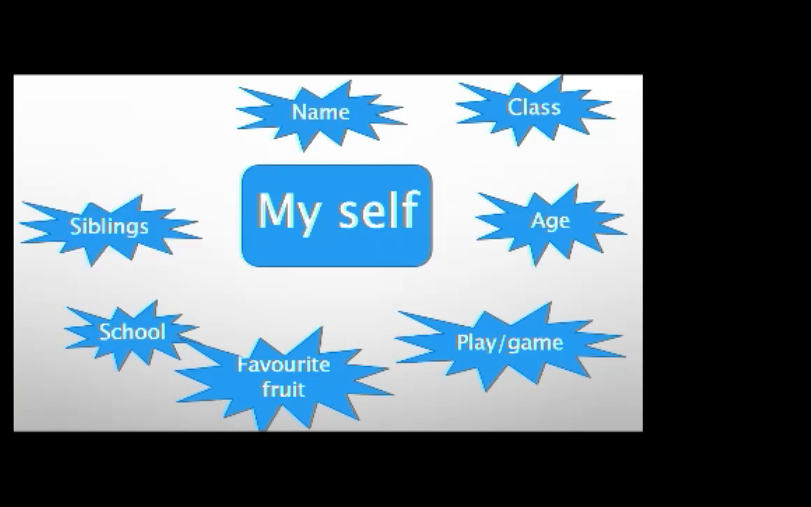The next thing is siblings. Now dear students, do you know what it means? Siblings mean your sisters and brothers. When we call them sisters and brothers, we say it's siblings. And then your father's name, your mother's name, you can tell all these things. Hope you have thought about how to describe yourself, your name, your class, your age, your favorite game, your favorite food, your school name, about your siblings, about your father's name.